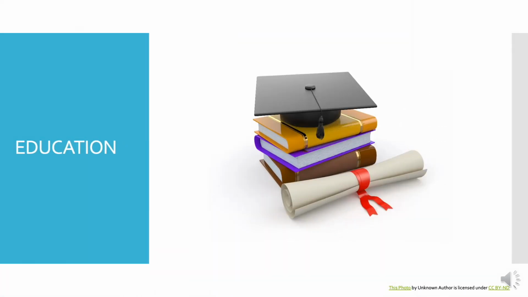The second aspect of HDI is education. Capabilities associated with education can include practical reason, senses, imagination, and thought, and control over one's environment. For example, having a higher education can mean being a more active member of society, such as politically.